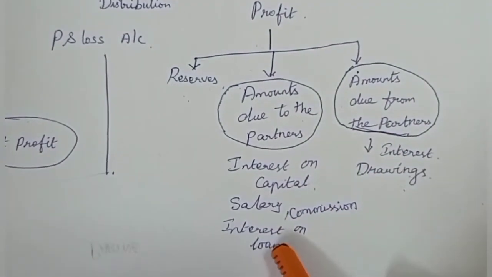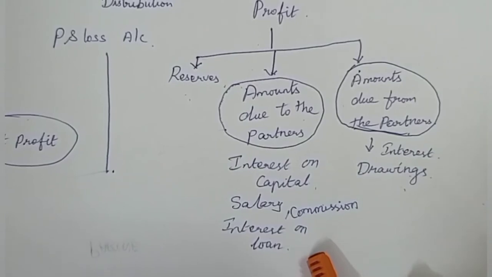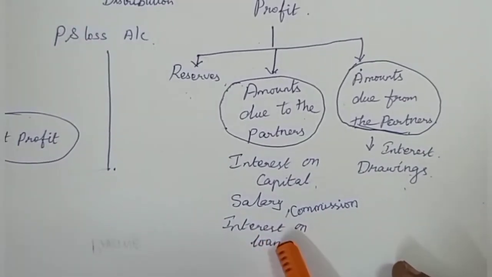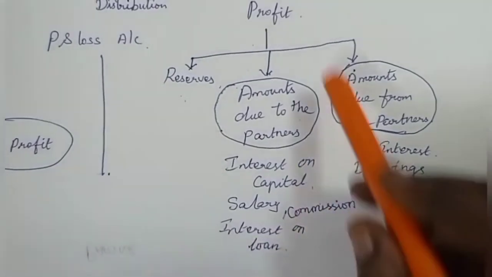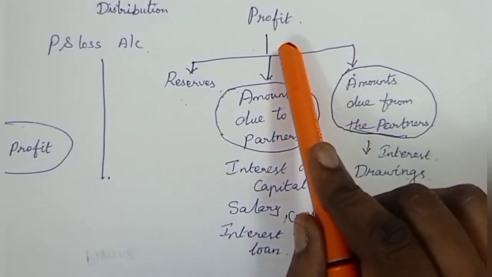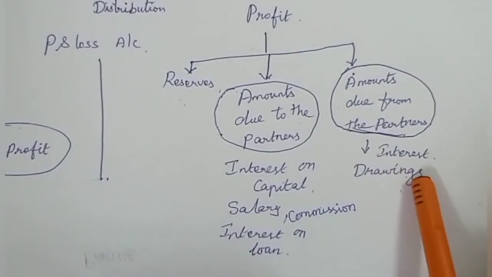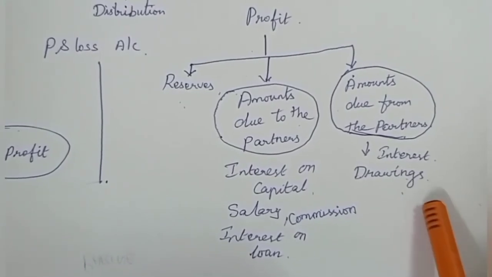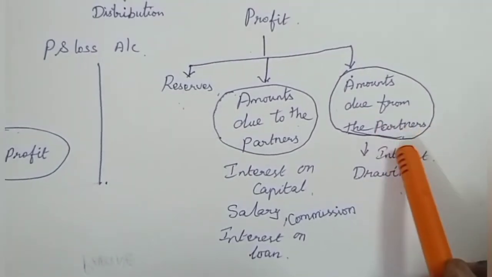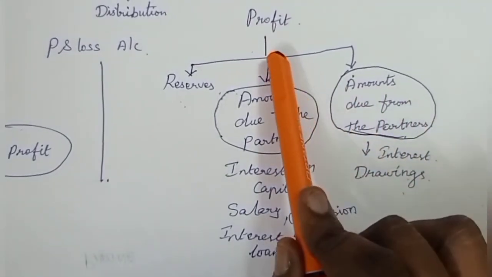If the partner advances by way of loan a sum of money, he is entitled to receive interest on the loan amount from the net profits of the firm. The firm charges interest on the drawings made by the partners. Since this amount is due from the partners to the firm, it will be added to the net profits.